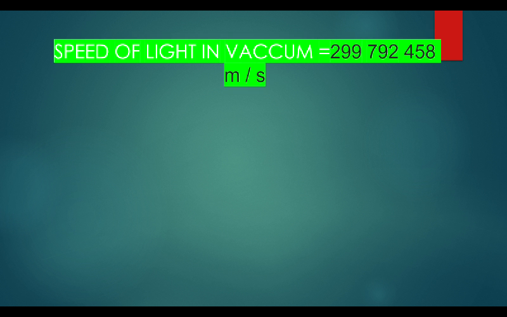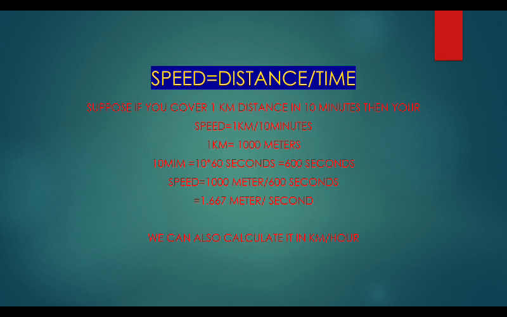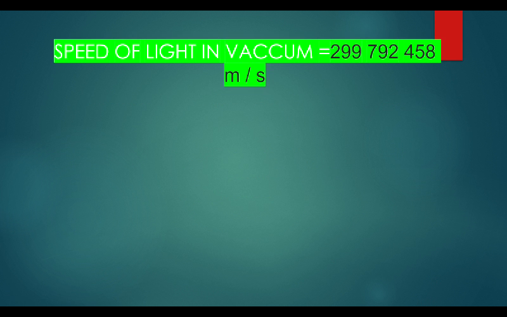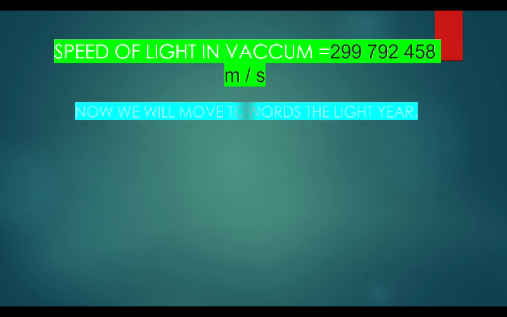Like in the previous slide I told you that 1.667 meter per second means we have to cover 1.667 meters in a single second. So 299,792,458 meter per second means the light can cover 299,792,458 meters in a single second.